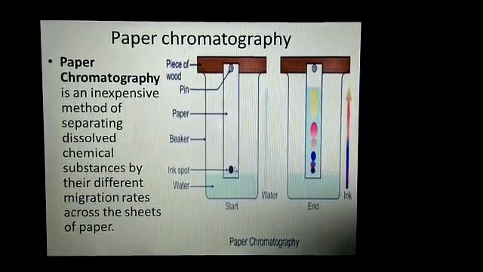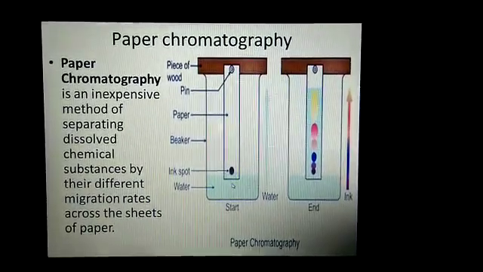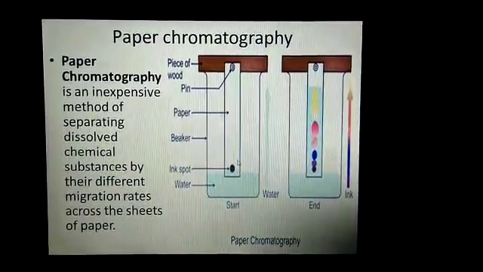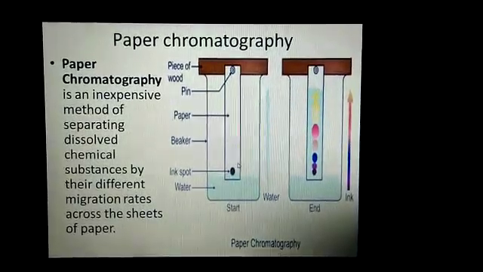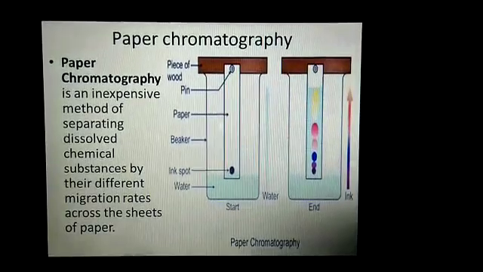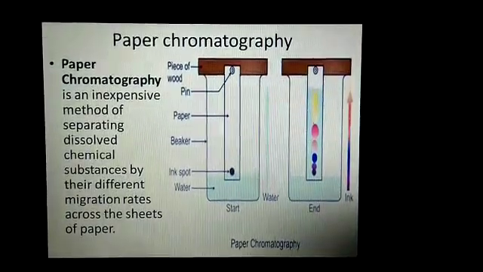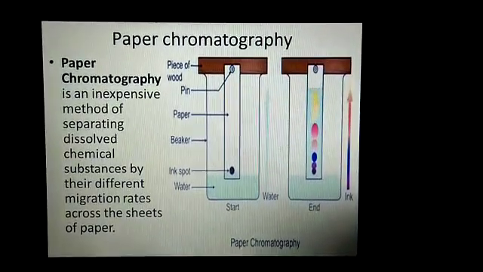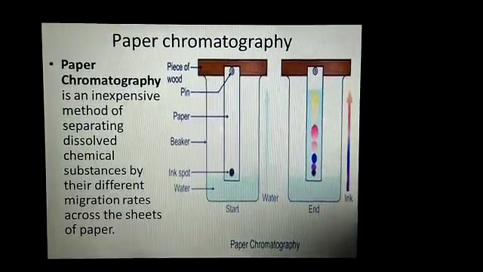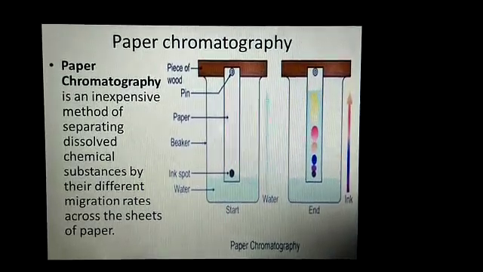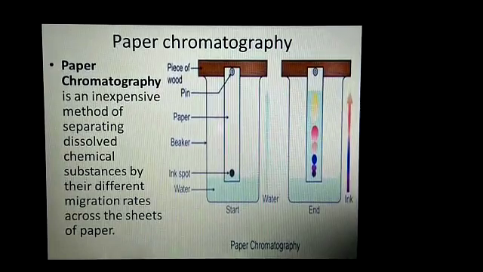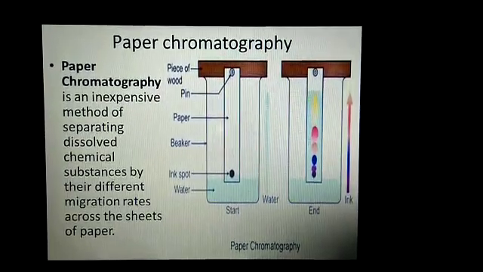Once the strip is immersed in the liquid, the solvent moves through the paper by capillary action, and the constituents of the mixture are also carried along with the solvent through the paper. The constituents with a strong affinity to the solvent pass through the paper faster as compared to constituents with a strong affinity to the paper.